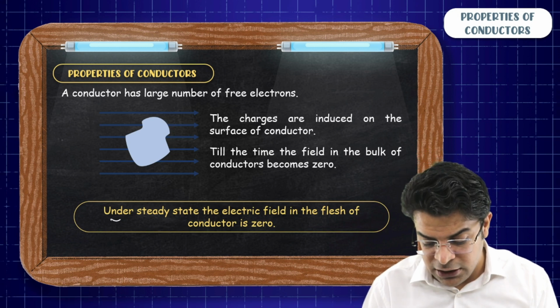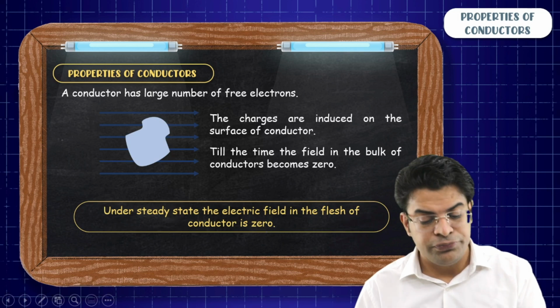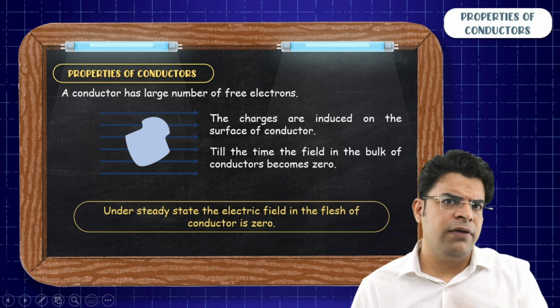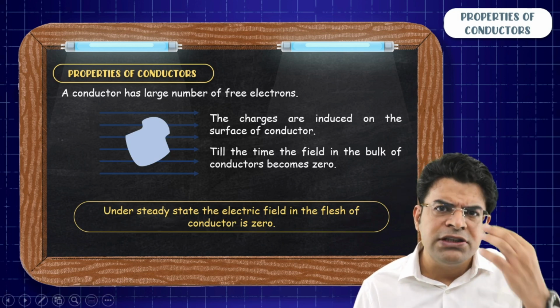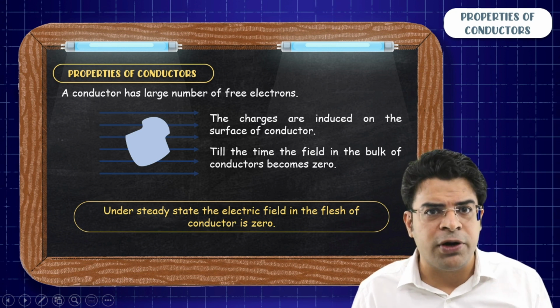So remember that under steady state, the electric field in the flesh of conductor is zero. Sir, what if the electric field in the flesh of conductor is non-zero? Then the electrons will move. And that's our next chapter, current electricity.